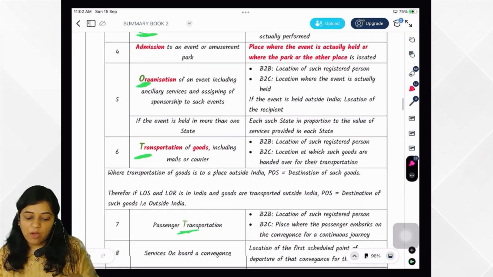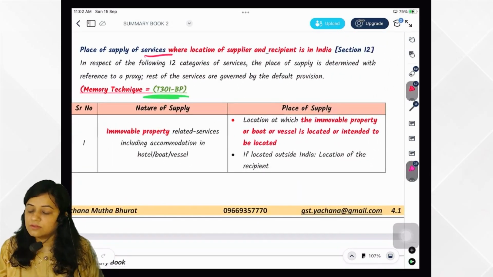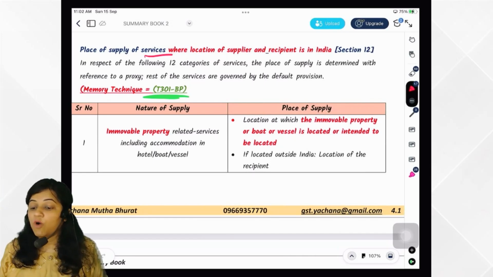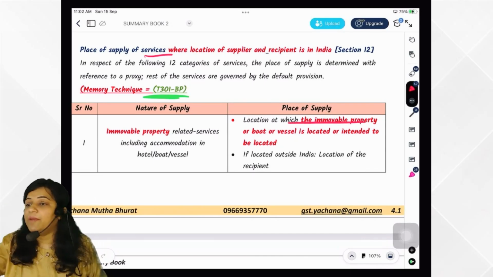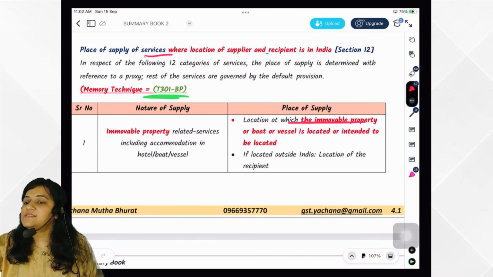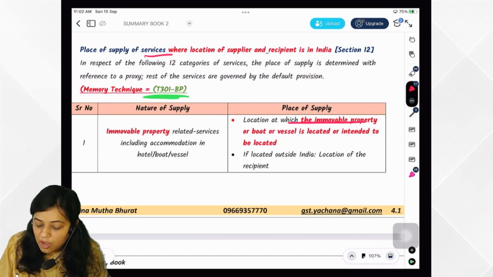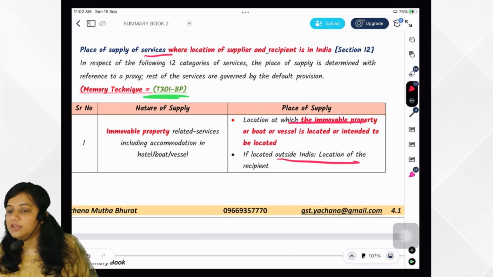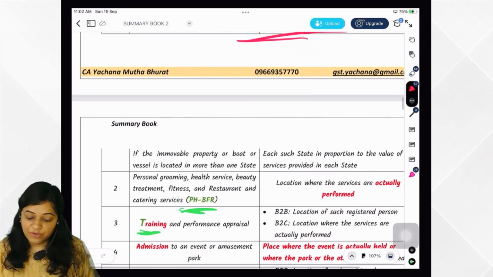Okay. Now, immovable property related services, you have seen? Immovable property related service, what did it say? What would be the place of supply? Location at which immovable property, boat, vessel is located or intended to be located would be the place of supply. However, if the boat, vessel or immovable property is located outside India, in that case place of supply would be LOR, location of recipient.